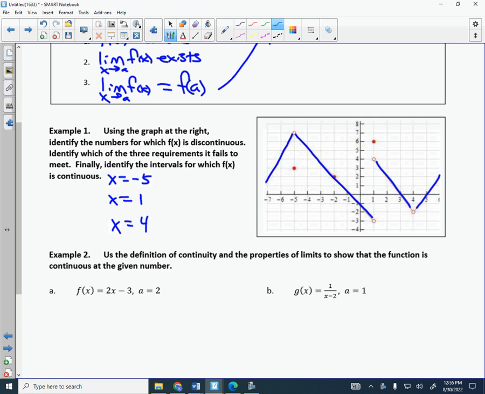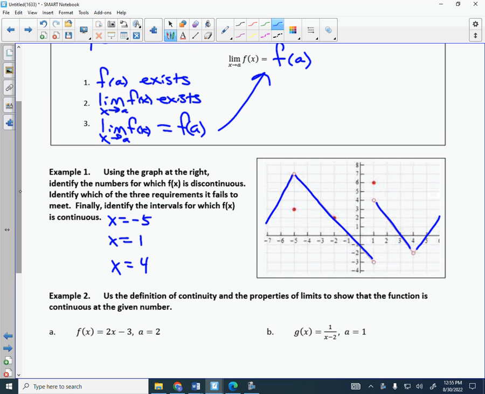Okay, so this is the part where you have to think. Most people know how to identify where it's discontinuous, but which criterion it fails to meet, this is where you really have to think. So focus here. First criteria. Let's start with 4. Does f of 4 exist? If you plug in 4, do you get an output? No. There's no circle there. There's no circle anywhere on 4. So therefore, it fails number 1.